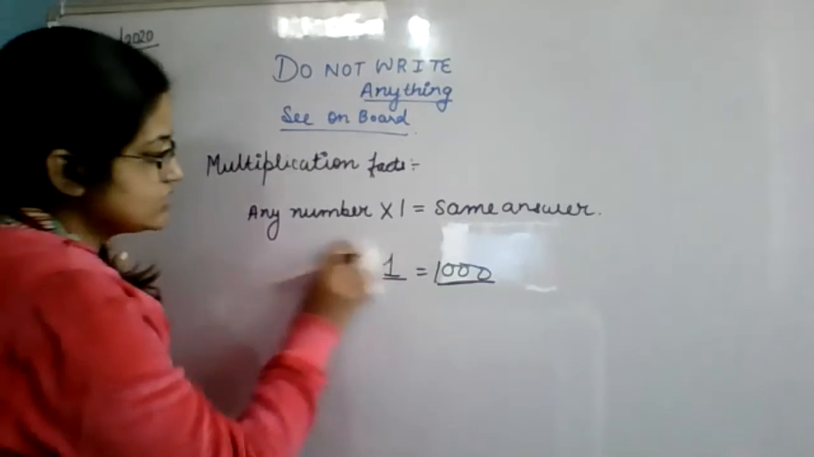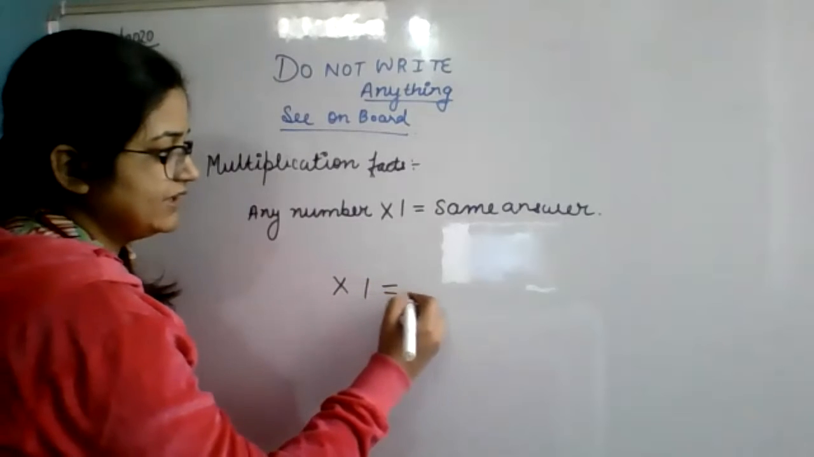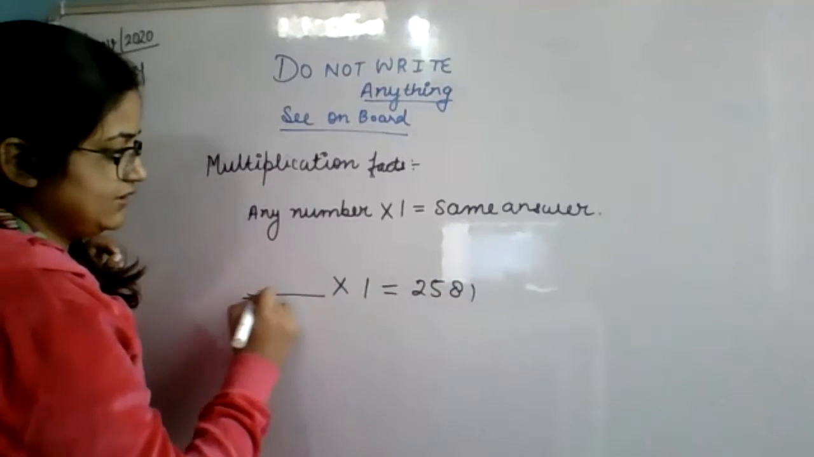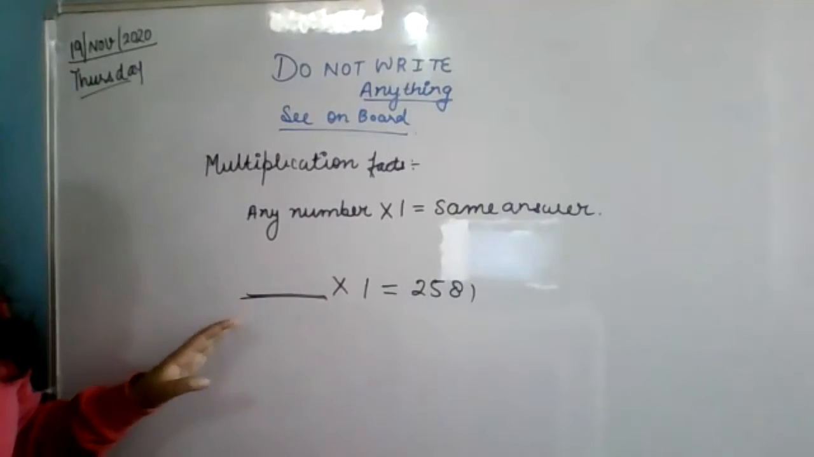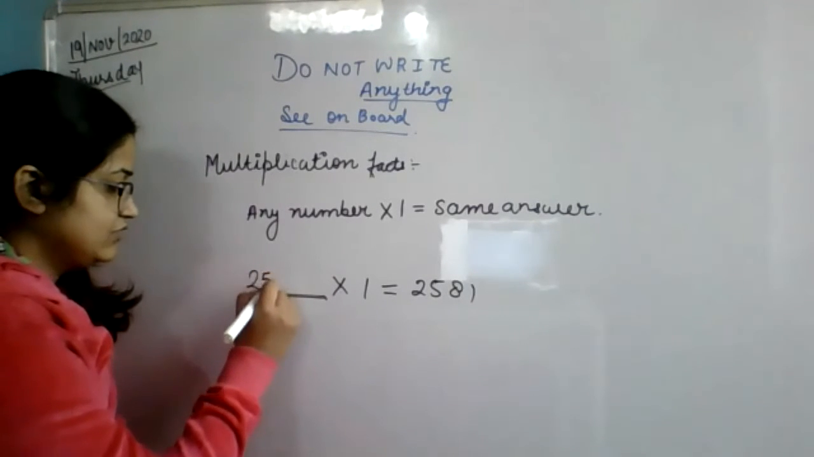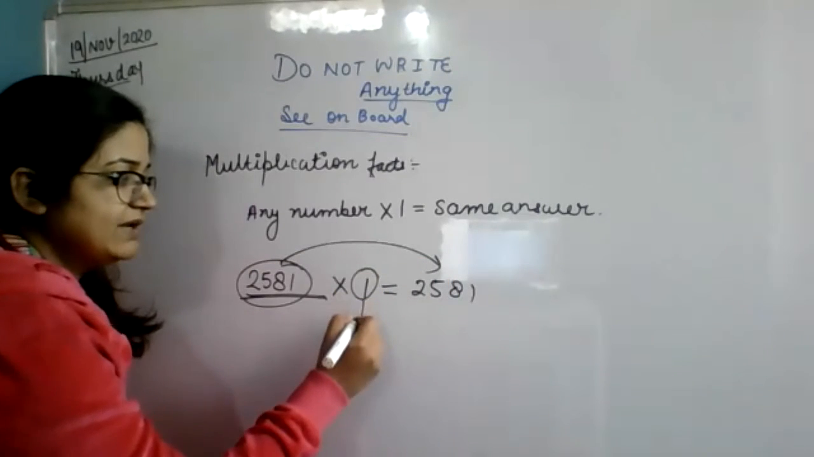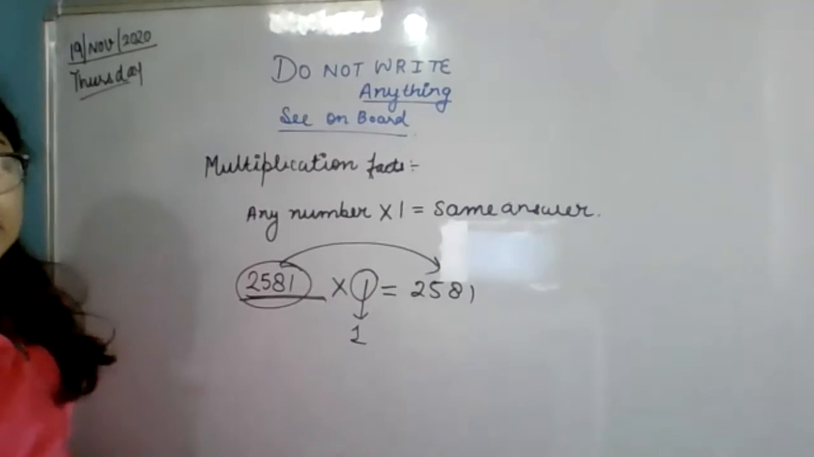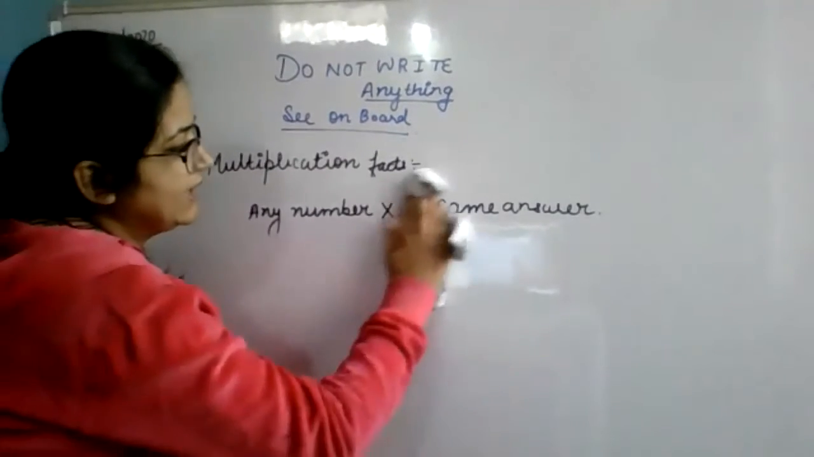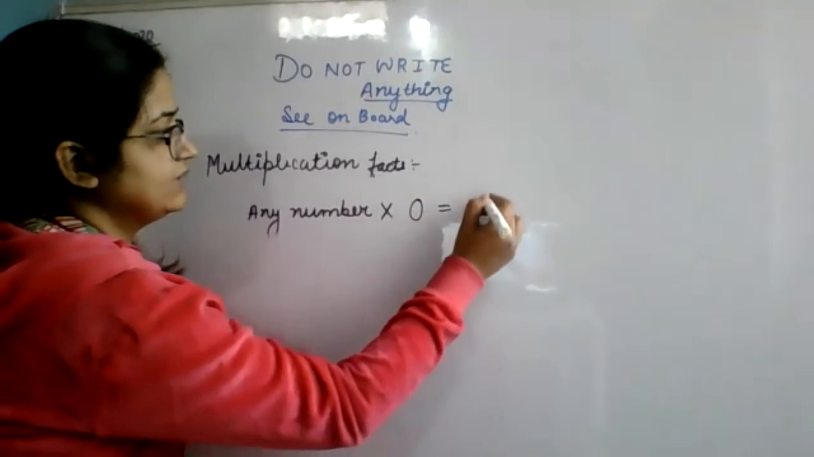Now the next number. If you are multiplying a number by 1 and you are getting 2581, what should come here? 2581. Exactly the same number, because we are multiplying by 1.